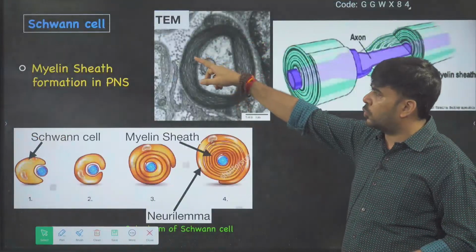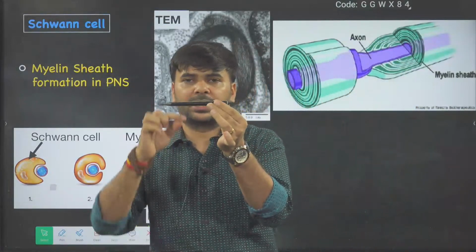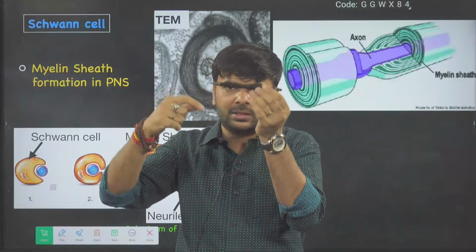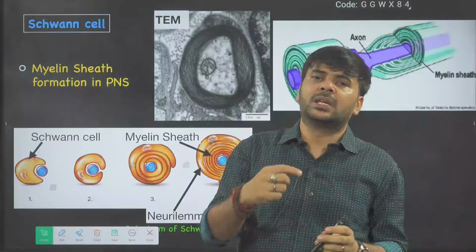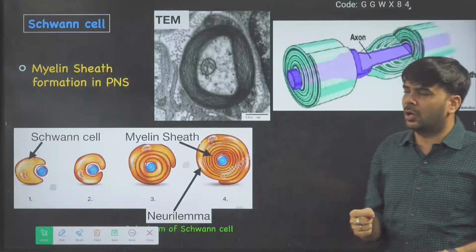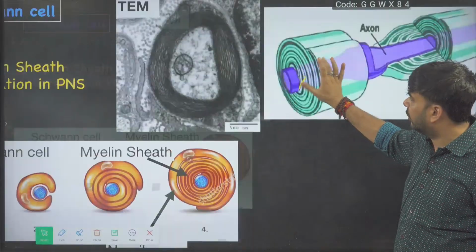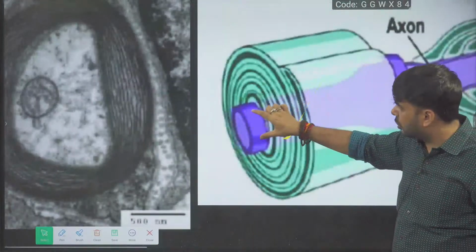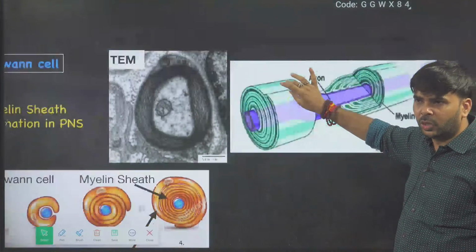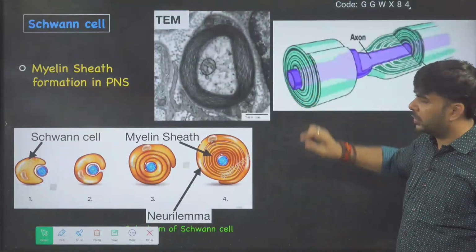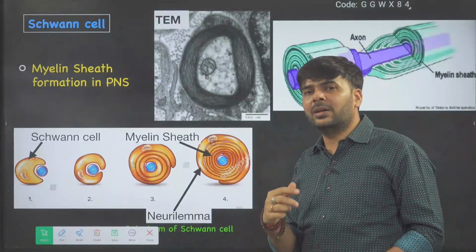Then you go to the Schwann cell. Schwann cell covers the axon. If this is the axon, the Schwann cells cover this axon area multiple times, and this multiple fold is called myelin sheath. I think it is visible to you. Here you can see, this is axon, this is myelin sheath. Myelin sheath is several layers of fold around the axon, formed mainly by Schwann cells and oligodendrocytes.